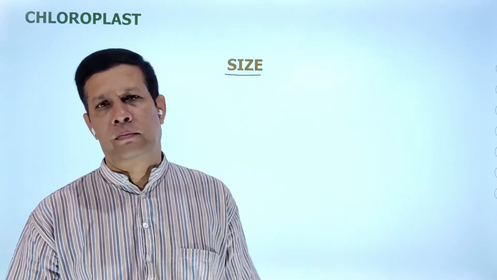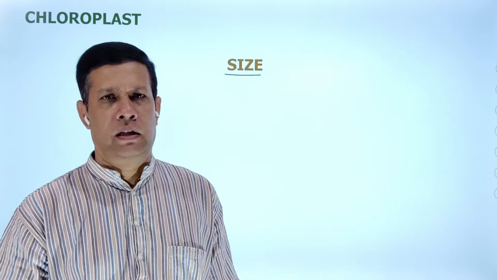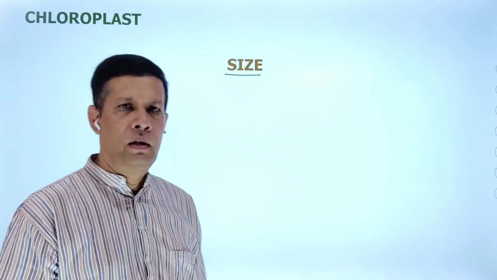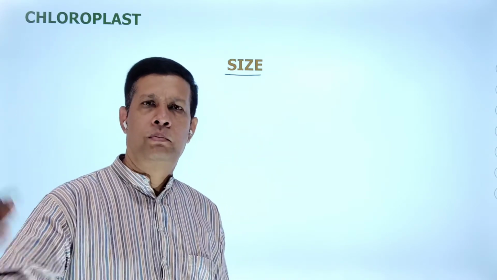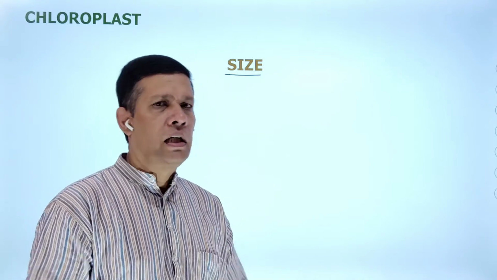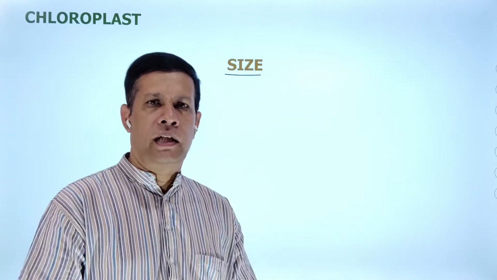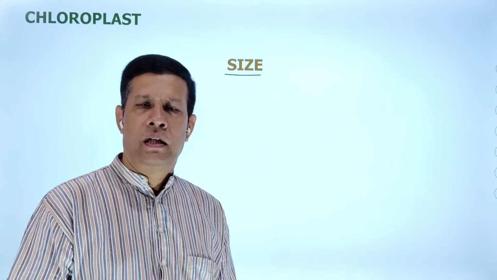Coming to the size of the chloroplast, it is also variable, differing from plant to plant. In all plants, the same size of chloroplast does not appear.